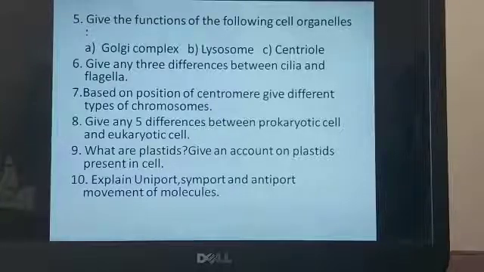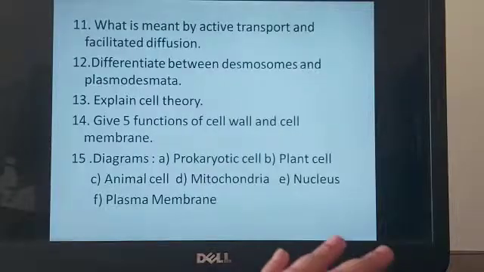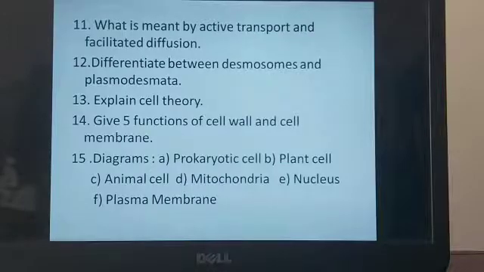What is the difference between the prokaryotic cell and eukaryotic cell? You can pick any 5 differences and write them. Remember, the differences should be compatible differences between the prokaryotes and eukaryotes. What are plastids? Give an account of plastids present in the plant cell. All the 3 plastids you have to write. Explain uniport, symport and antiport movement of molecules. With the help of a diagram, you can explain this. What is meant by active transport and facilitated diffusion? We have seen that in one of the modules. You can look at those modules and explain this.